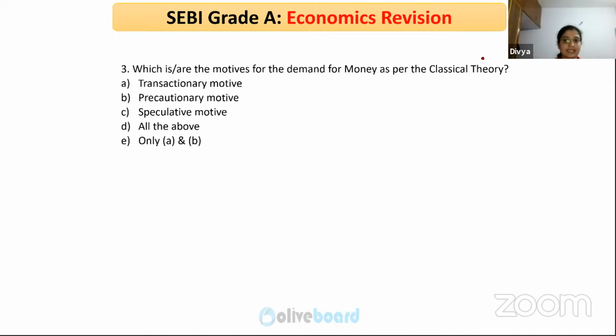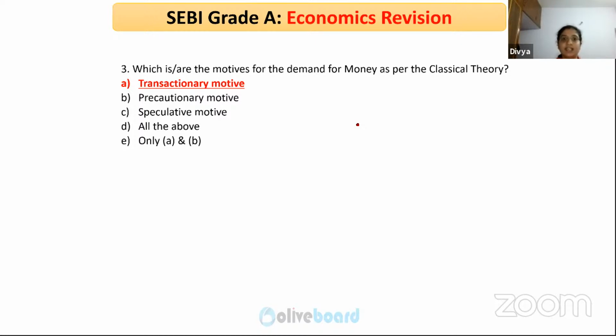As per classical theory. Yes, it is A. What does classical theory say? People demand money only for transactionary motive. What comes under precautionary motive? Cash balance approach will talk about transactionary and precautionary motive. Who talks about all the three motives?